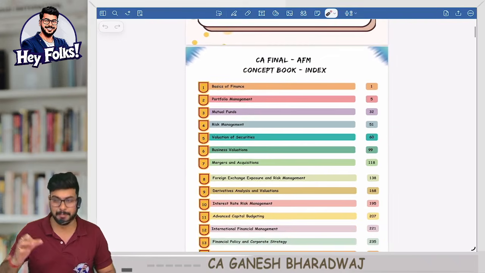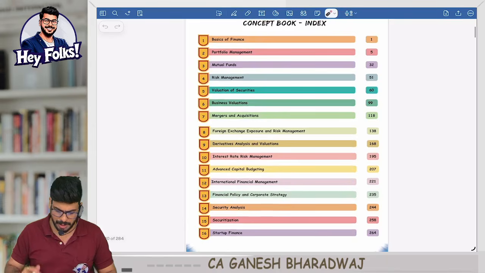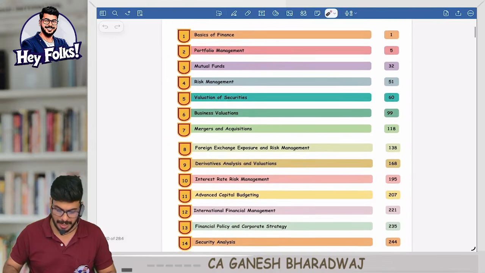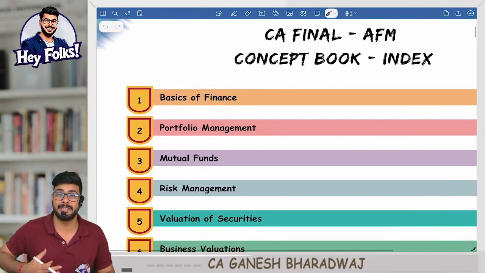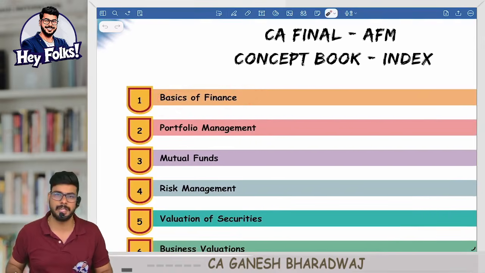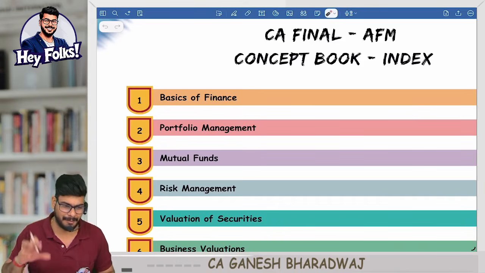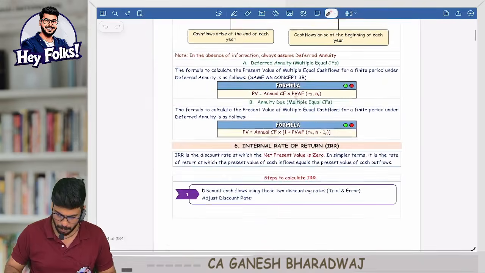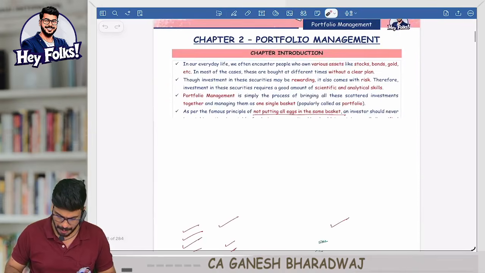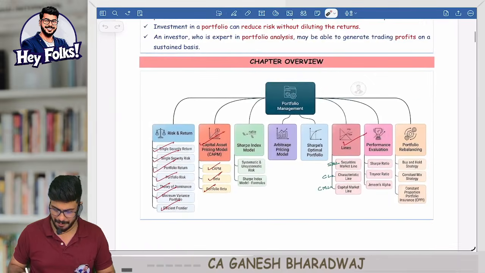If you see all the chapters in the book, we have neatly classified it in a very logical way. The first chapter is basics of finance. These are some basics that you definitely need to know, predominantly time value of money and stock market basics. I've included it here. If you go into the chapters, let me randomly take a chapter, portfolio management. If you see, I would have already annotated it.